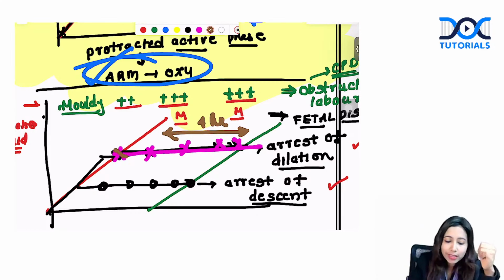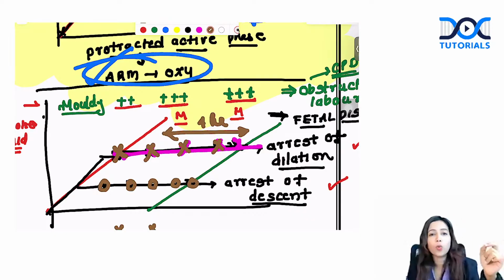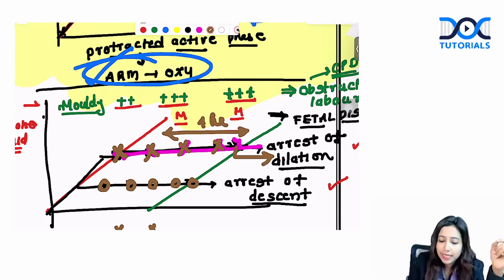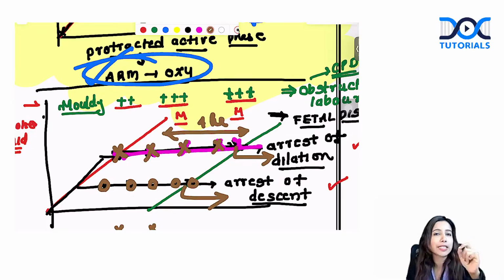How to know whether it is arrest of dilation or descent? Dilation will be marked with X, whereas descent will be marked with 0 or an O. What are you seeing in this image? This is arrest of dilation, whereas the second one is arrest of descent. If you have arrest, what will you do in that scenario? You are going to proceed with cesarean section.